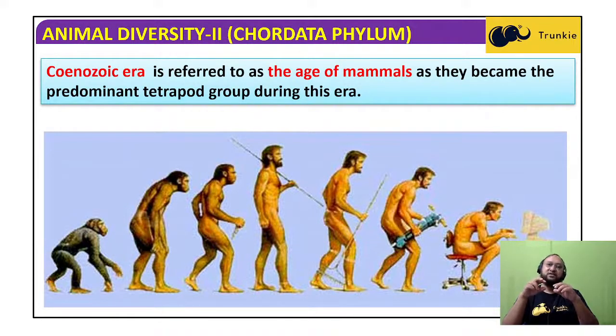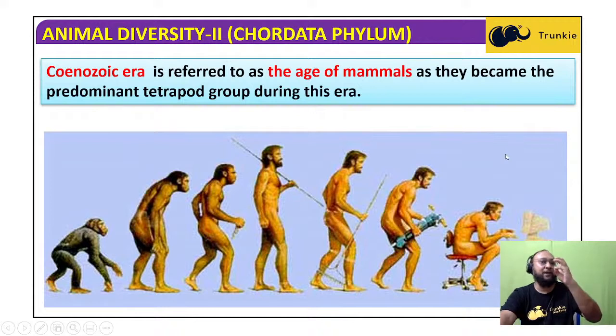Although the mode of locomotion was bipedal with the hind limbs, 2 legs, they had 4 limbs: 2 fore limbs and 2 hind limbs. So tetrapod. Among the tetrapods, amphibians, reptiles, birds, and mammals, in the Cenozoic era the mammals were predominant.